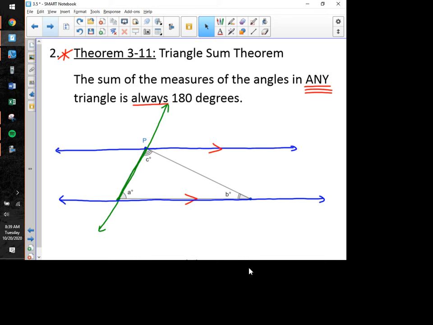We do in fact have two parallel lines cut by a transversal. And one of those theorems that we talked about said that when that happens, if your two lines are parallel, which they are in this case, your corresponding angles are congruent. So if we take a look at this one angle in the original triangle that I had one tick mark on that was called A degrees, this angle right up here is a corresponding angle with that one, which means that this angle also has to have a measure of A degrees. Why? Because when you have parallel lines cut by a transversal, your corresponding angles must be congruent.